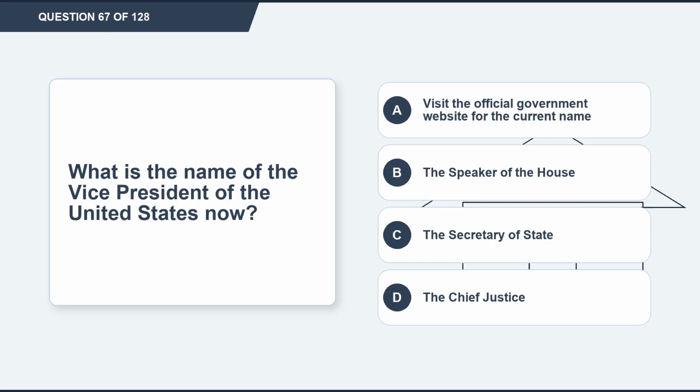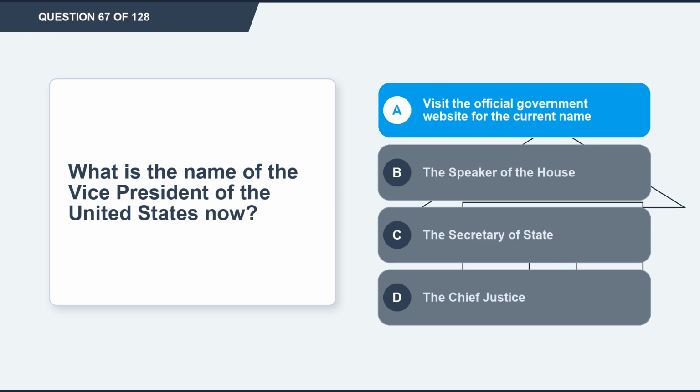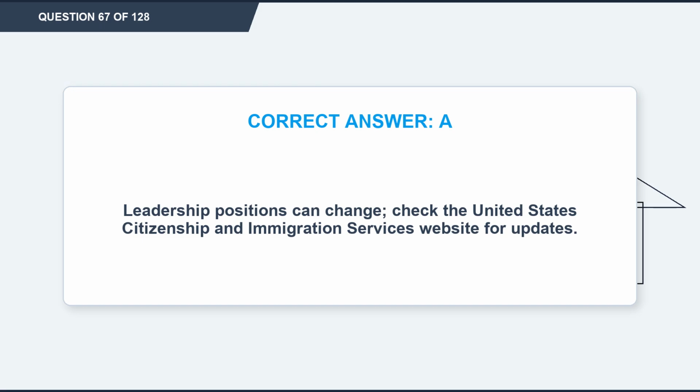Question 67. What is the name of the Vice President of the United States now? Option A, visit the official government website for the current name. Option B, the Speaker of the House. Option C, the Secretary of State. Option D, the Chief Justice. The correct answer is option A, visit the official government website for the current name. Explanation. Leadership positions can change. Check the United States Citizenship and Immigration Services website for updates.